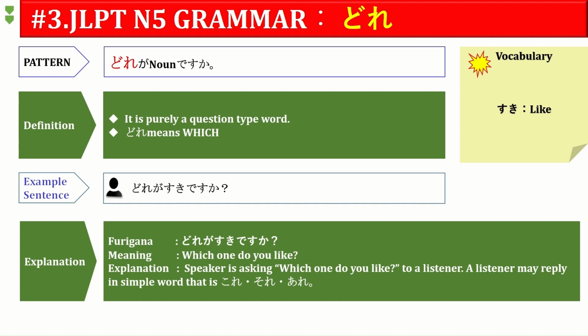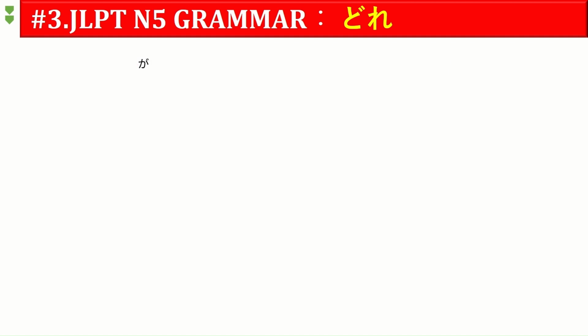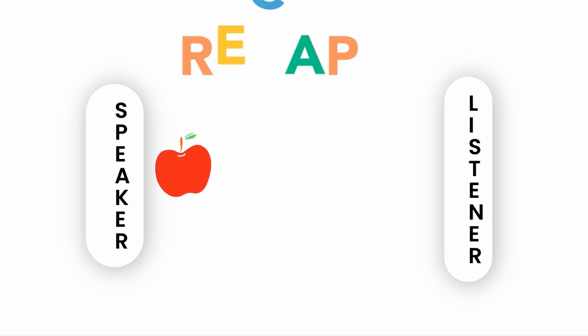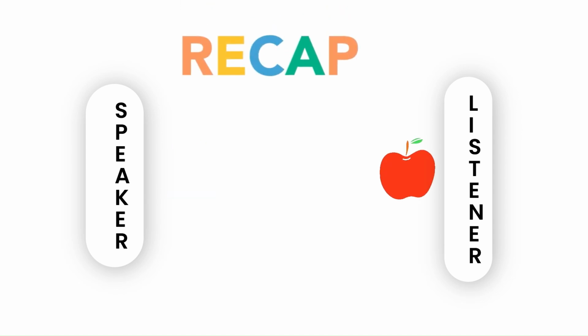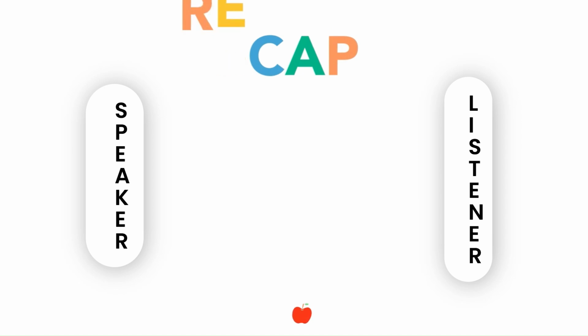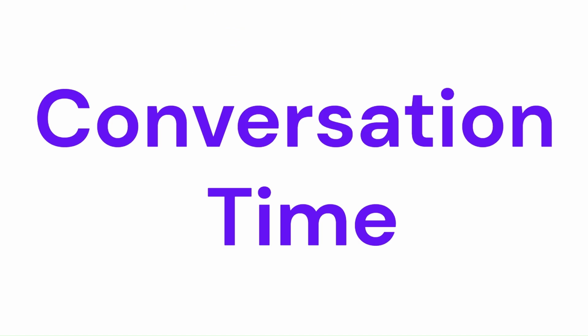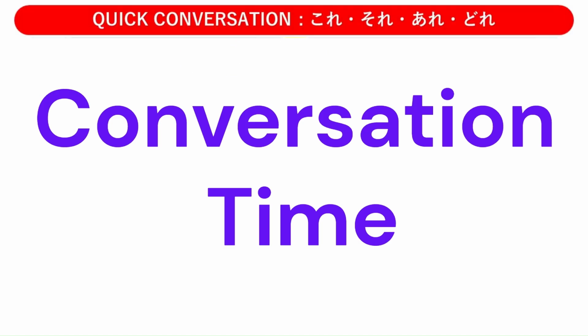I hope you got the fair understanding about kore, sore, are and the question word dore. Let's see the quick recap. Kore means anything is closer to the speaker and it is far from the listener. Sore means anything is far from the speaker, it is closer to the listener. Are means far from both of them. Dore means which. Since we have done the recap, the next point is, yes, undoubtedly it is a quick conversation.